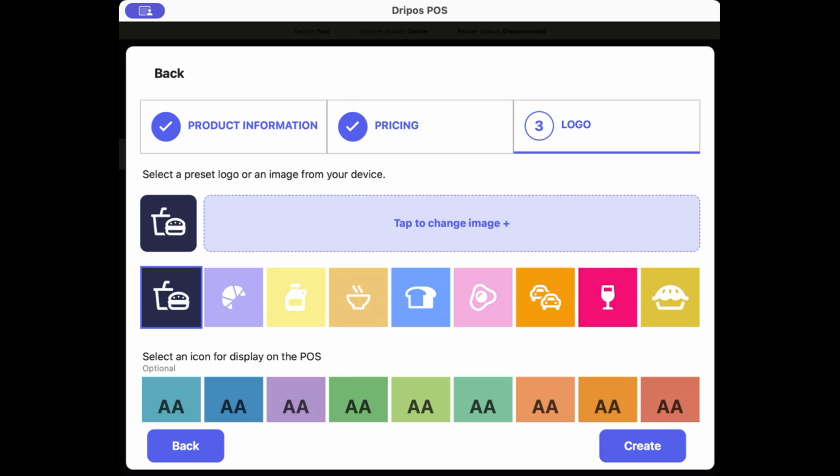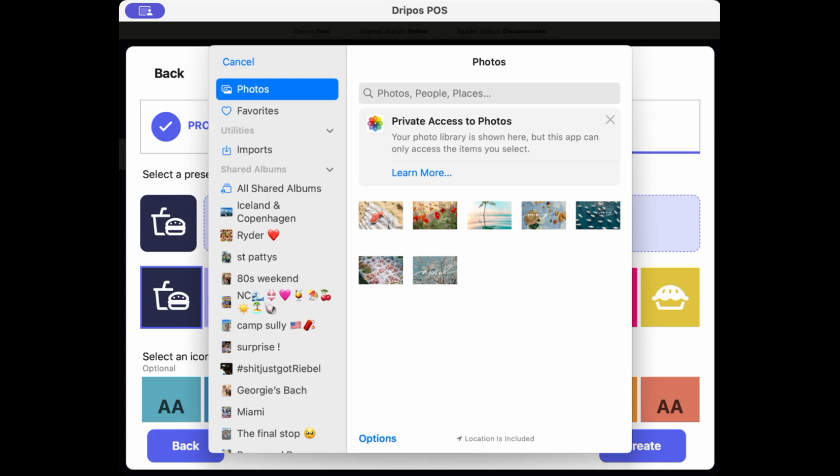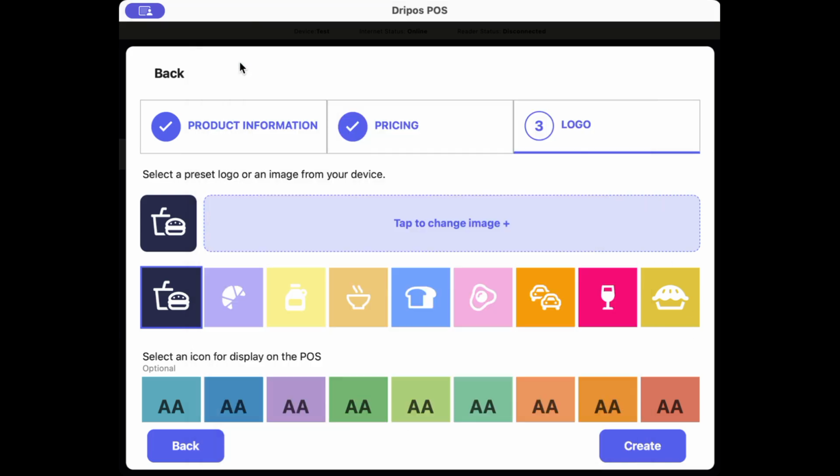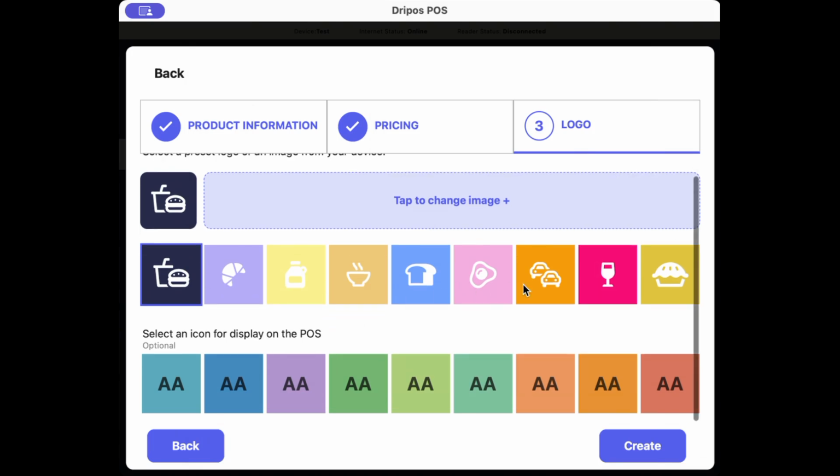From here, you'll then be taken to the logo page, where you will need to select a logo for the product from either any of the presets listed, or upload an image from your device by clicking on the Tap to Change Image Plus button here. Next, let's go ahead and select one.